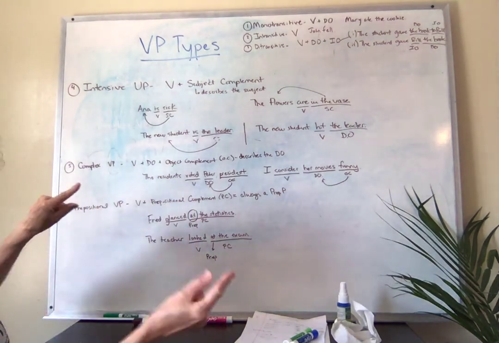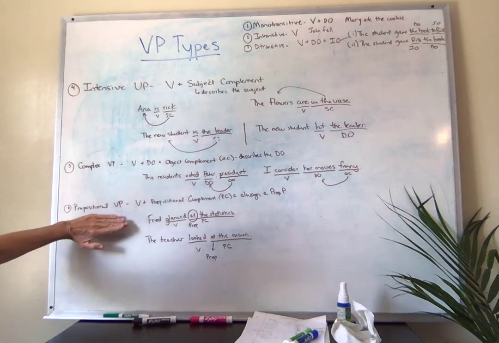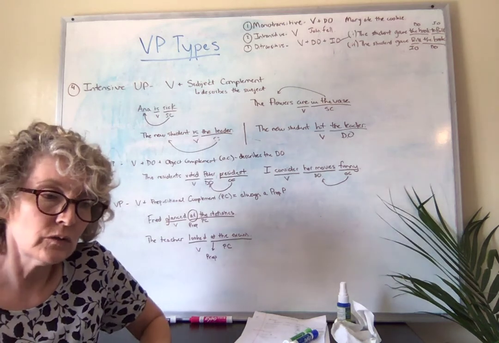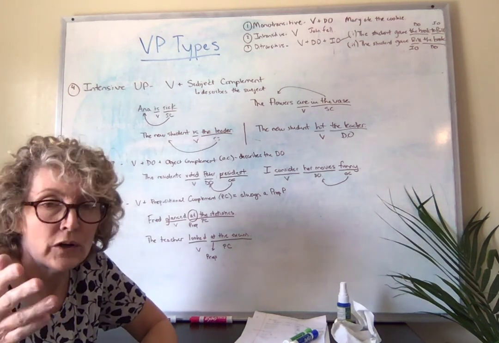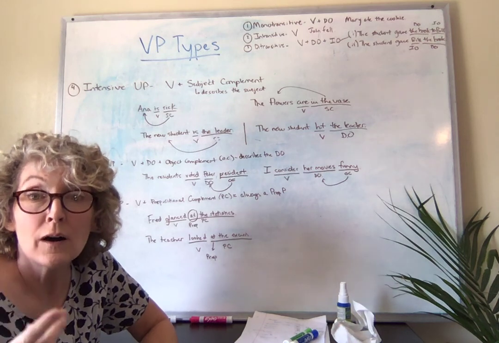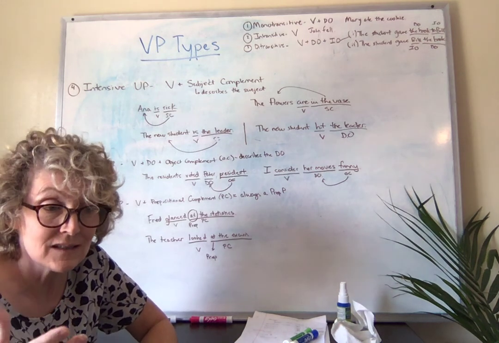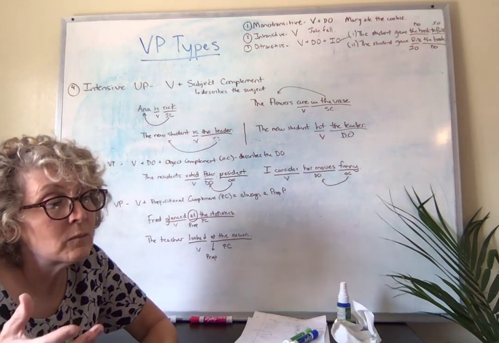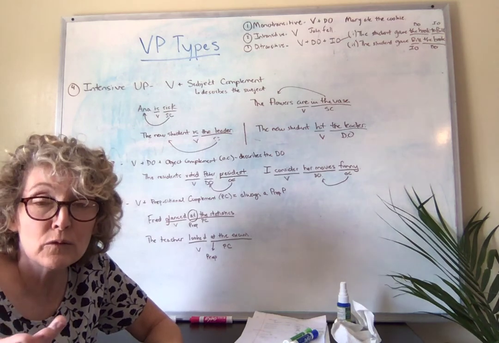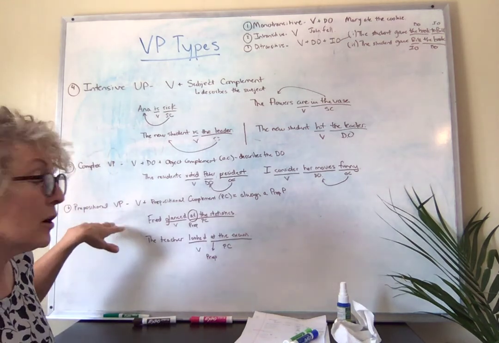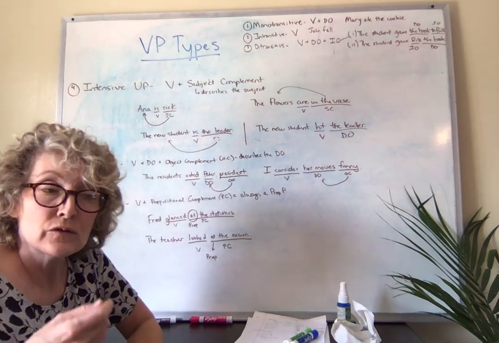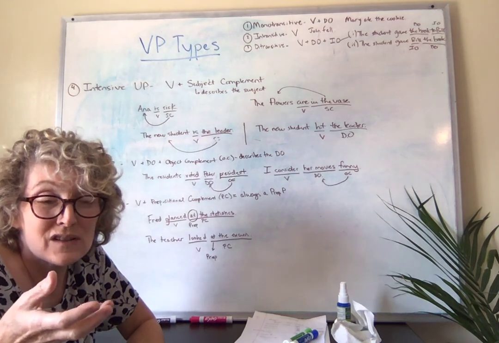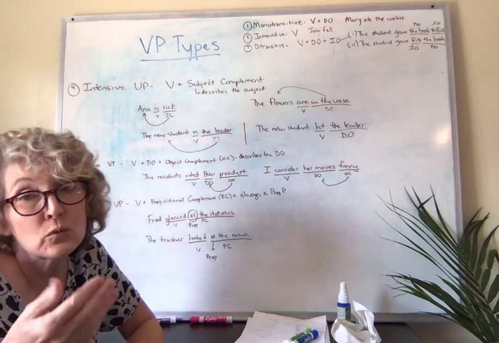So let's look at our very last and final verb phrase type, which is prepositional. Okay, so prepositional, remember we said that the monotransitive type of verb phrase, that's very common. We find many, many instances of monotransitive verbs in English. And if you were thinking about what would be a less common type of verb phrase, this is probably the least common type of verb phrase. So you're not going to run into it as frequently, and hence there's really just a small group of verbs in English that work this way.